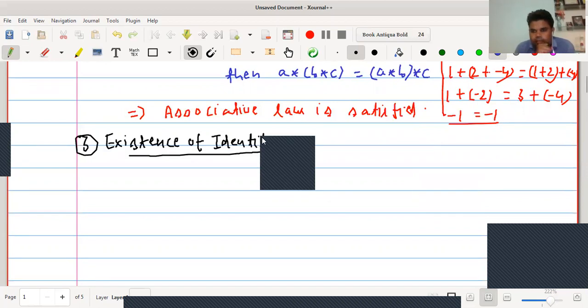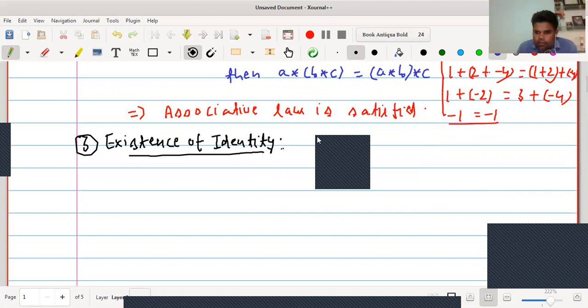We know that an element E is said to be the identity of a set if we apply E with any element of that particular set, then the result will be that particular element. Basically, suppose E is the identity element of any set. If we operate E with any element of that set, then we should get back the same element.